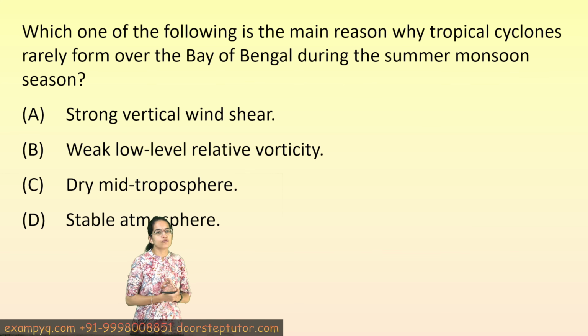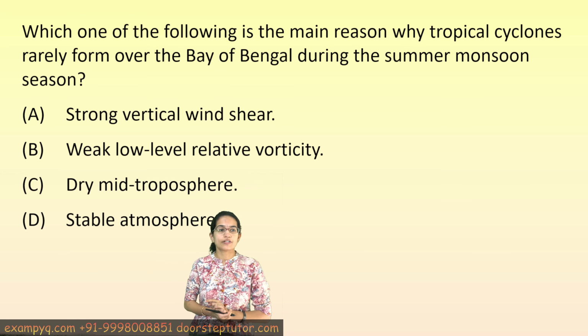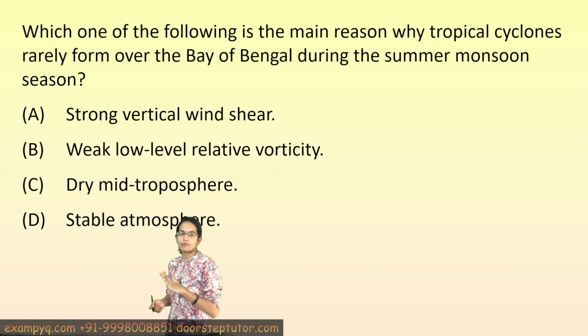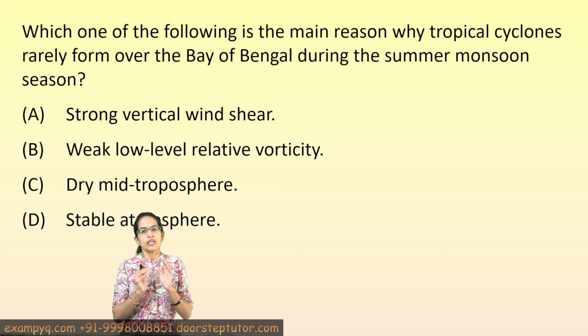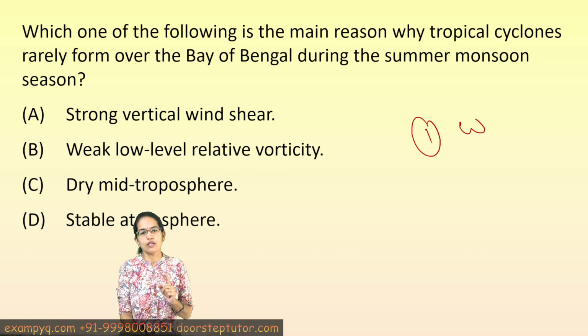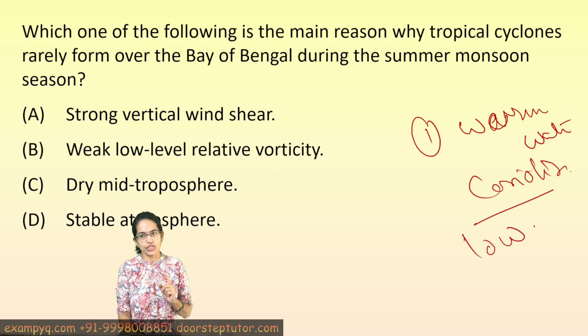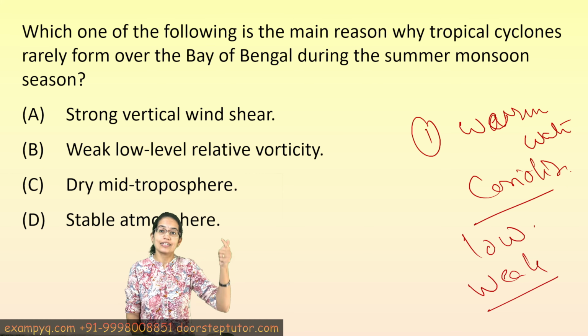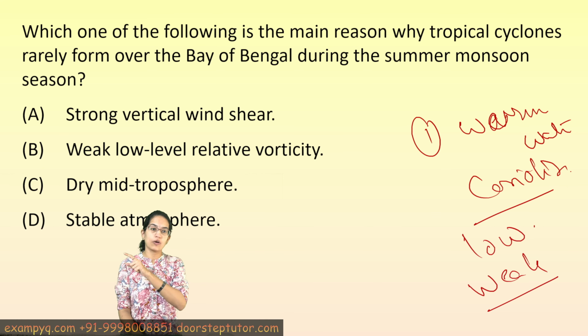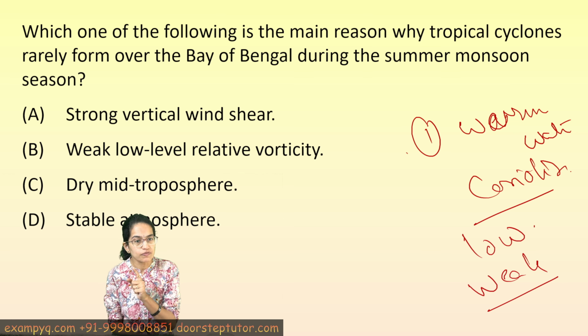Now the next question is, which of the following is one of the main reasons why tropical cyclones rarely form over Bay of Bengal during summer months? Now this is a very important question. Tropical cyclones require several conditions for formation, which firstly includes the warm sea surface, so warm waters, then Coriolis force is another important condition, high levels of moisture content, weak wind shear activities are some of the reasons which are primarily responsible. Now, we are saying that these tropical cyclones do not form in the Bay of Bengal during the summer monsoons. That means one of these conditions is not met.